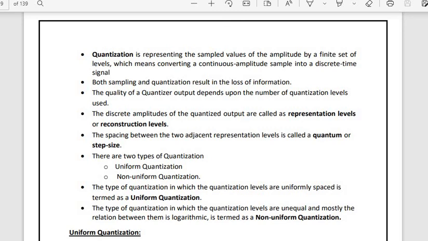The incoming message signal is sampled with a train of narrow rectangular pulses. You are converting that into narrow rectangular pulses, and these sampled signals are fed to the quantizer, which approximates each input value to a prefixed level. Then encoding is the process of allotting particular digital codes to those values. After quantization, to the pulses you get, you add the codes. This is how your analog signal is converted into a digital signal.